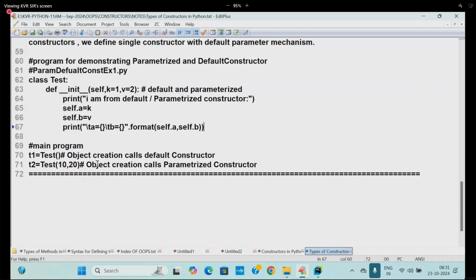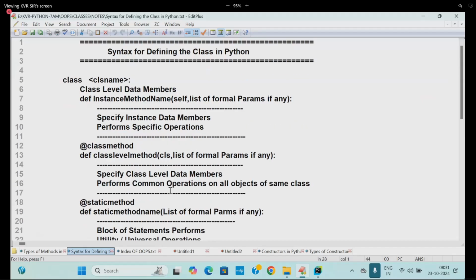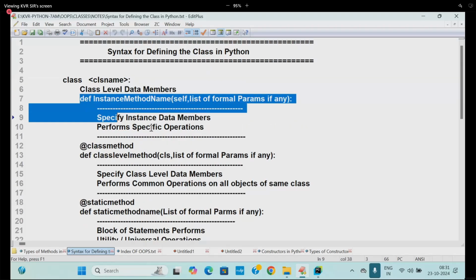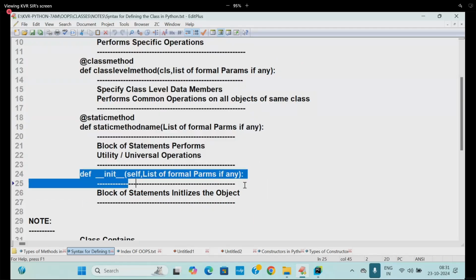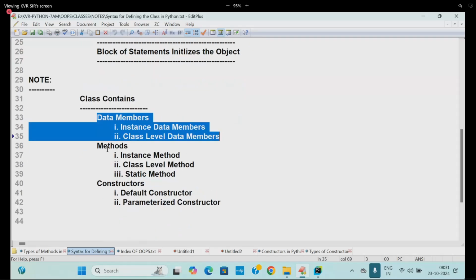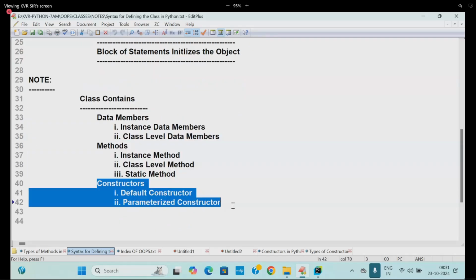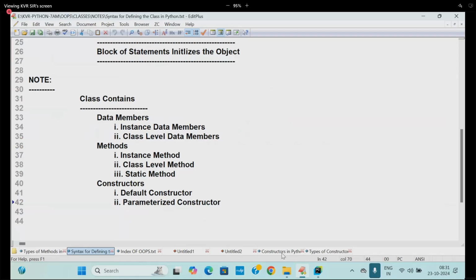So this is about the concept of a constructor. If you look at the syntax for defining a class, what are we defining? Class name, class-level data members, instance data members, class-level methods, static methods, and then what? Constructor. A class contains data members, methods, and a constructor. So inside the constructor, what are we mentioning? Instance data members. See once again the concept of types of data members and types of methods.